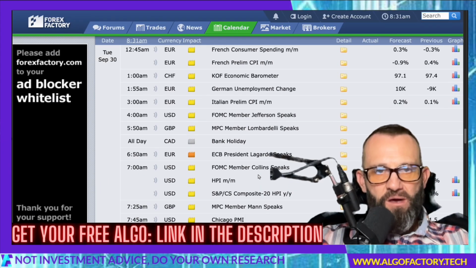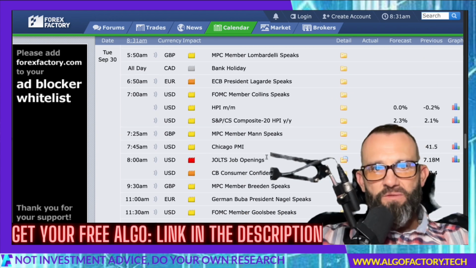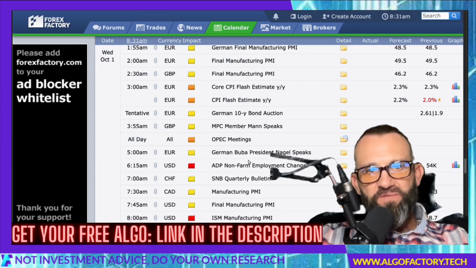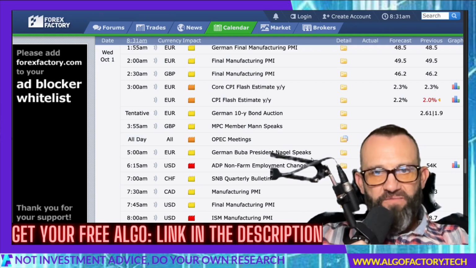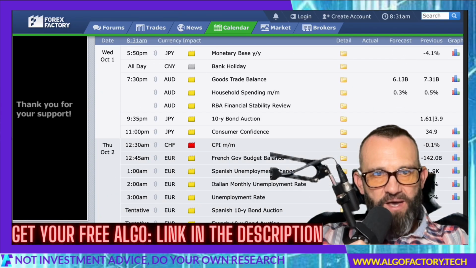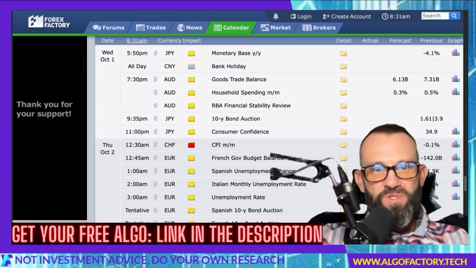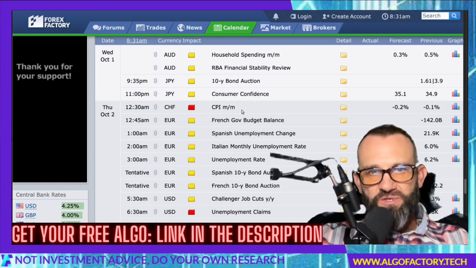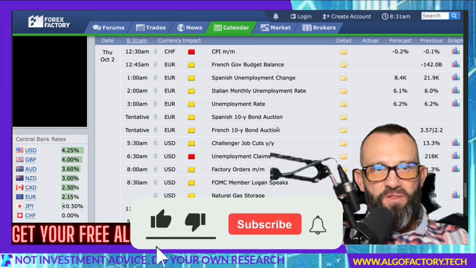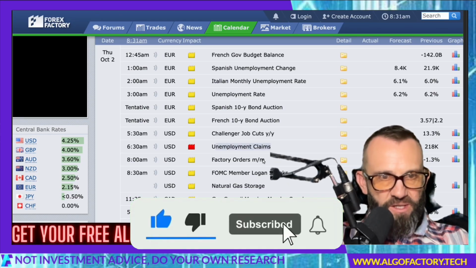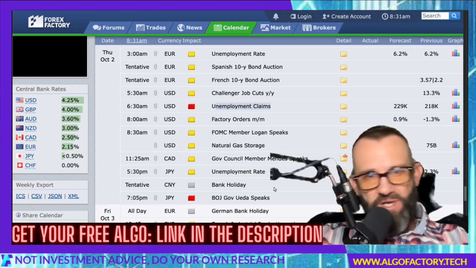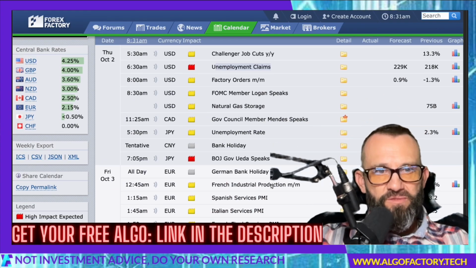Tuesday, Canada has a bank holiday. Not much going to happen for the CAD. There is jobs data, job openings at 10 a.m. EST. Wednesday, 8:15 a.m. EST, we have ADP non-farm employment change. 10 a.m. is the ISM manufacturing PMI, and China's on bank holiday for Tuesday and Wednesday as well. Bear that in mind. Swiss franc CPI coming out at 2:30 a.m. EST on Thursday, and then Thursday 8:30 a.m. is unemployment claims, and then 9 p.m. Bank of Japan Governor Ueda speaks, and apparently China is also on bank holiday on Thursday.